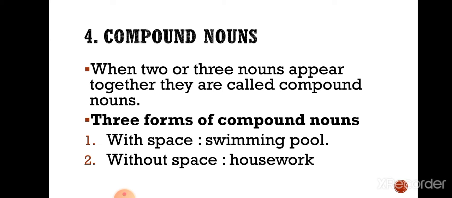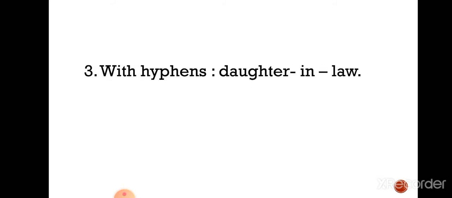With space, like swimming pool, you can see that there is a space between swimming and pool. So we can make the compound noun joining two words and we can have the space. Without space, for example, housework. With hyphen, daughter-in-law. So you can see over here we have joined three words to make a compound noun.